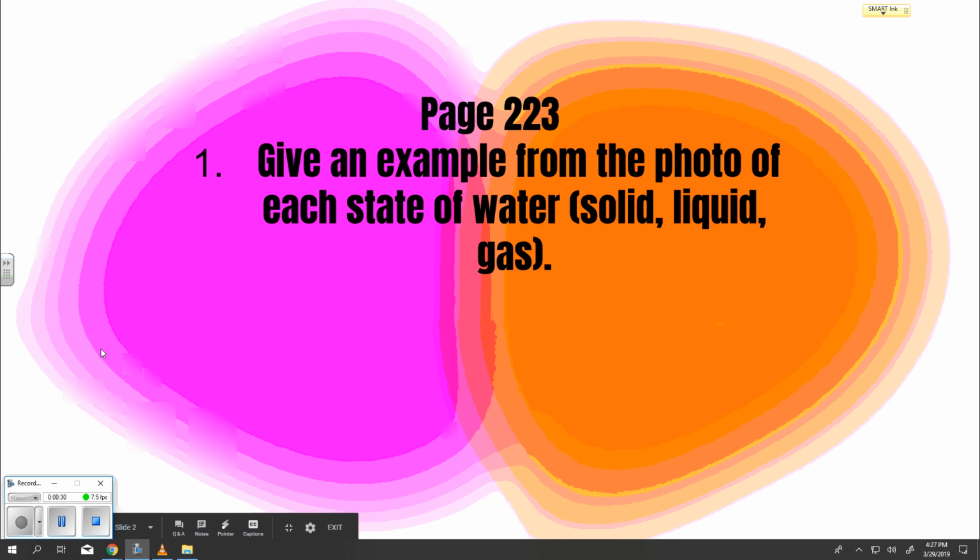Page 223. Give an example from the photo of each state of water: solid, liquid, gas. How does water move through the Earth's system? Highlight. Water covers more than 2/3 of Earth's surface. It flows in, highlight, rivers and streams. It is stored in, highlight, lakes, oceans, and ice caps. It even flows through, highlight, rock below Earth's surface.